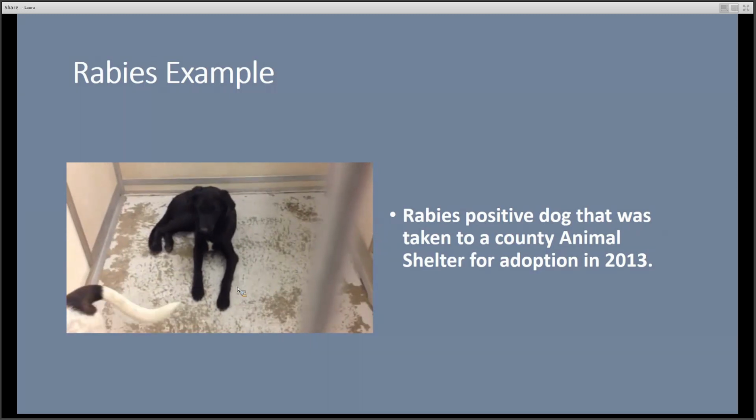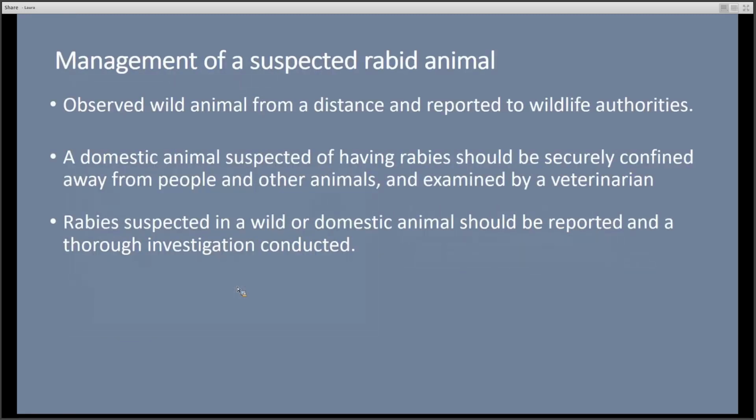Although rabies is rare in the United States, this case demonstrates that rabies is far from being a disease of the past. Any animal suspected of having rabies must be managed carefully to prevent exposure to humans or other animals. Wild animals should be observed from a distance and reported to wildlife authorities. Domestic animals should be confined away from humans and other animals and examined by a veterinarian.